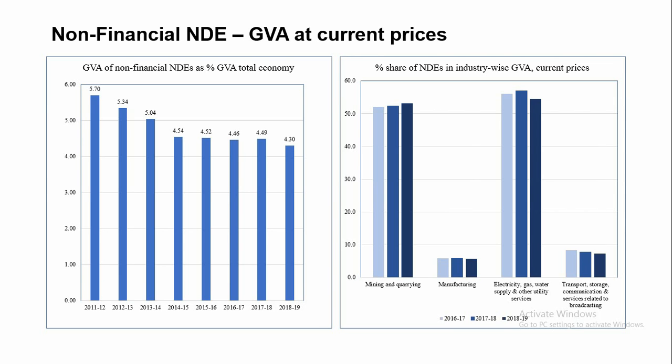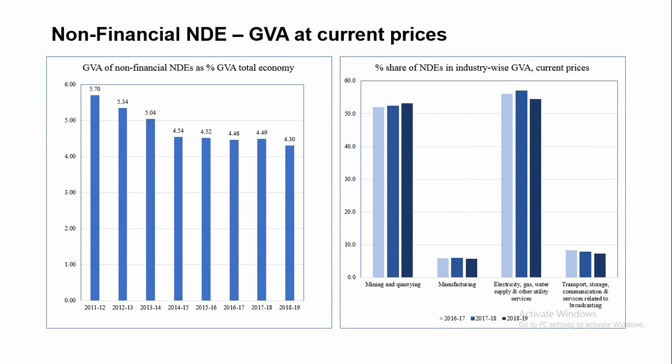We can see that from 2011-12 to 2018-19, the share of non-financial, non-departmental enterprises remains in the range of 4% to 6%, where it was around 5.7%, its peak, in 2011-12. At present, it comes down to 4.3%.